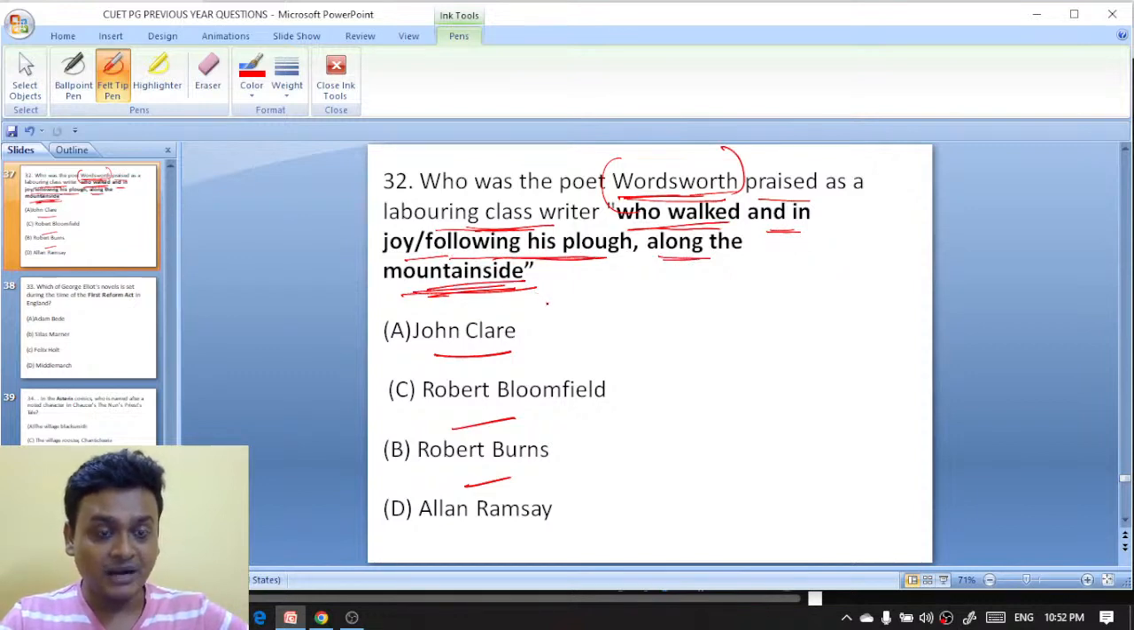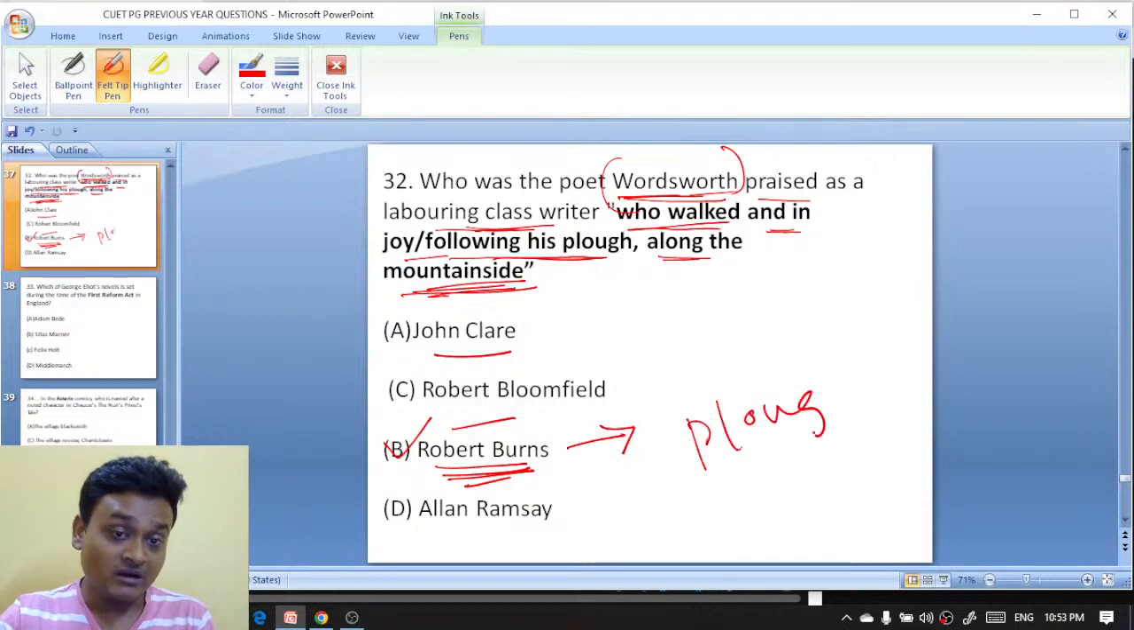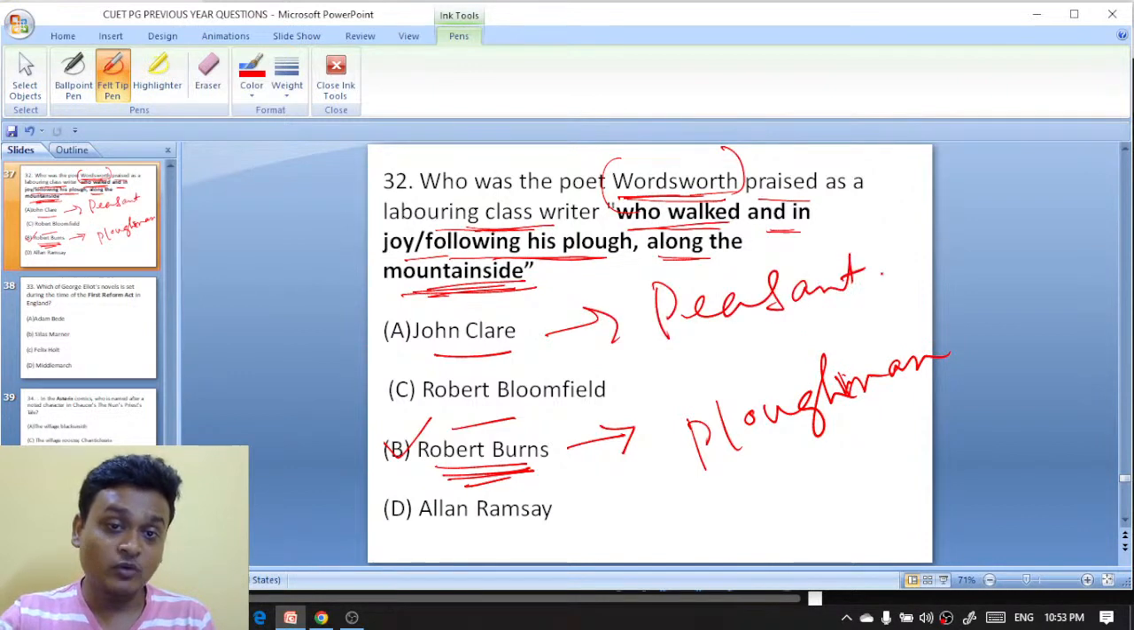It is Burns. Exactly, absolutely right. Well done. So here Robert Burns is the right answer. It is not John Clare. You know that Robert Burns is known as the ploughman poet, and John Clare is the peasant poet.